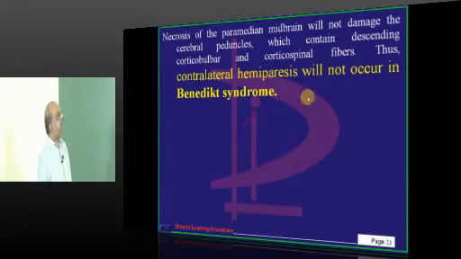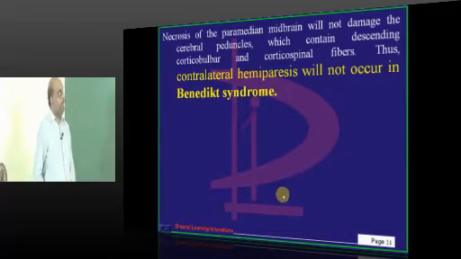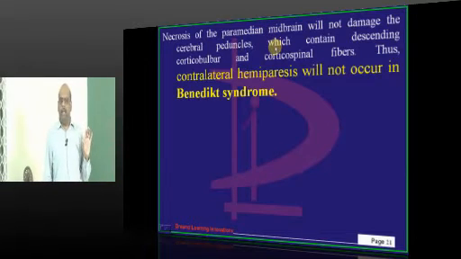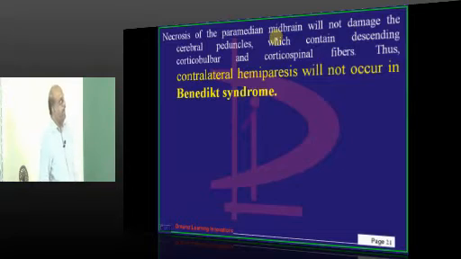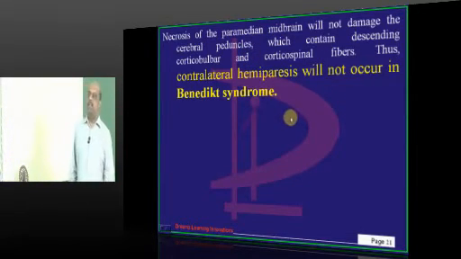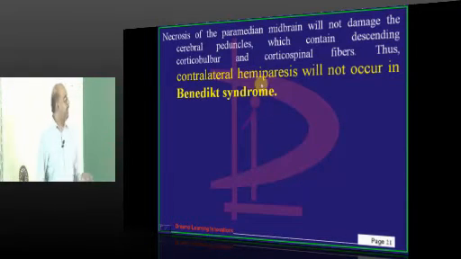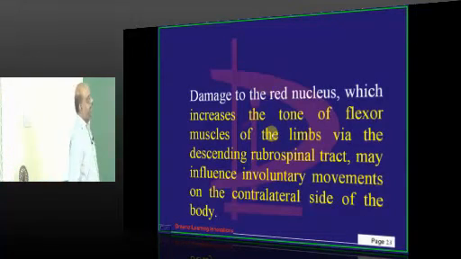And whenever the red nucleus is involved, the necrosis of the paramedian brain, where the red nucleus is associated, won't damage the cerebral peduncles. That's the reason, unlike Weber syndrome, in Benedict syndrome there is no contralateral hemiparesis, which is a differentiating factor, is what needs to be remembered.